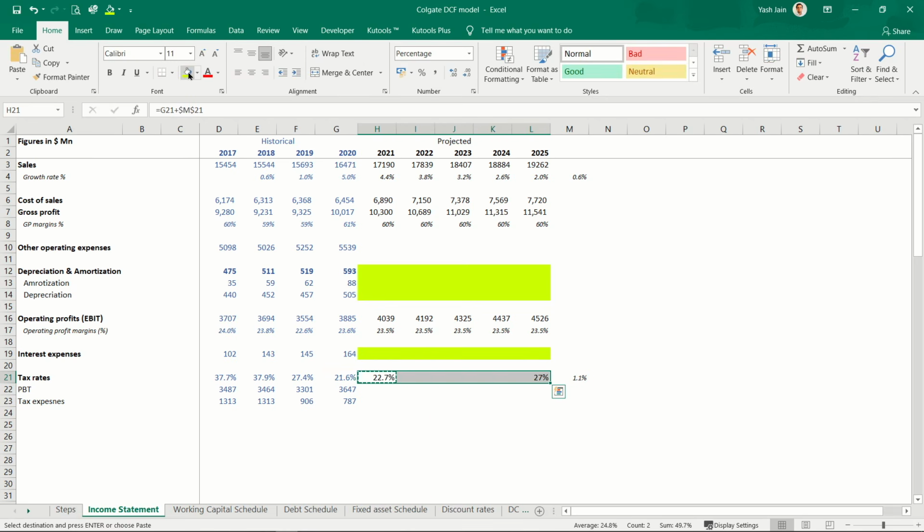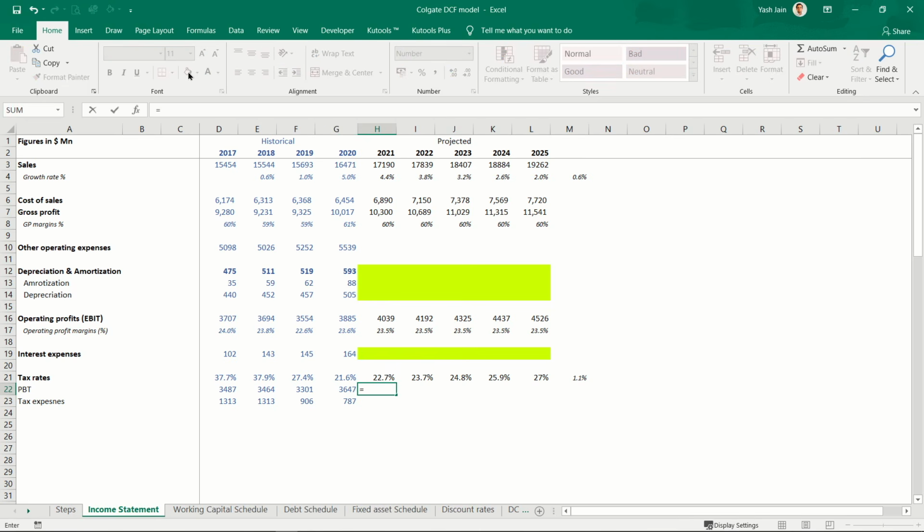So from the effective tax rate I'll move to the marginal tax rate, copy and paste till here. Okay, so these are my tax rates. Profit before tax would be EBIT minus interest expense.